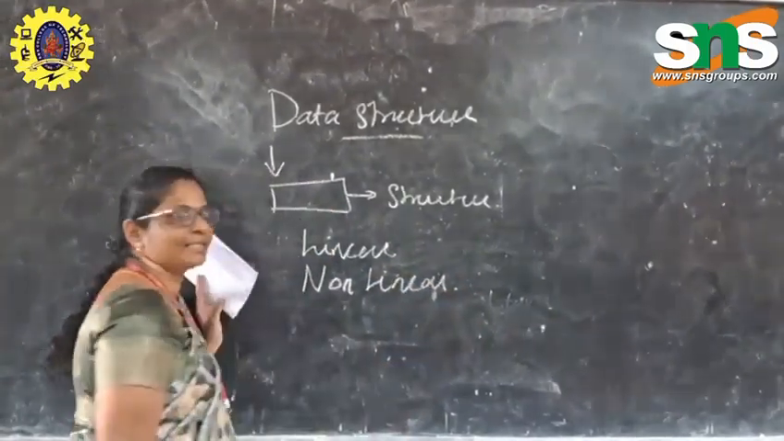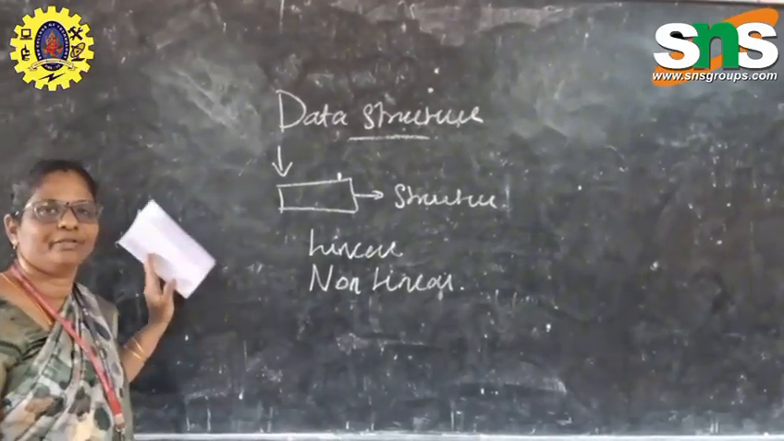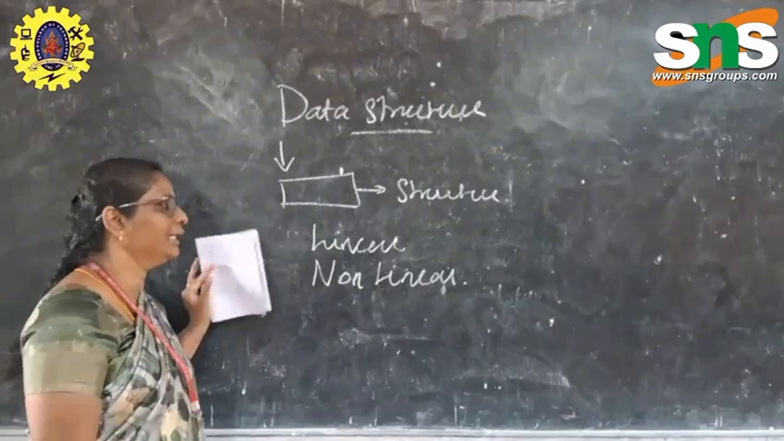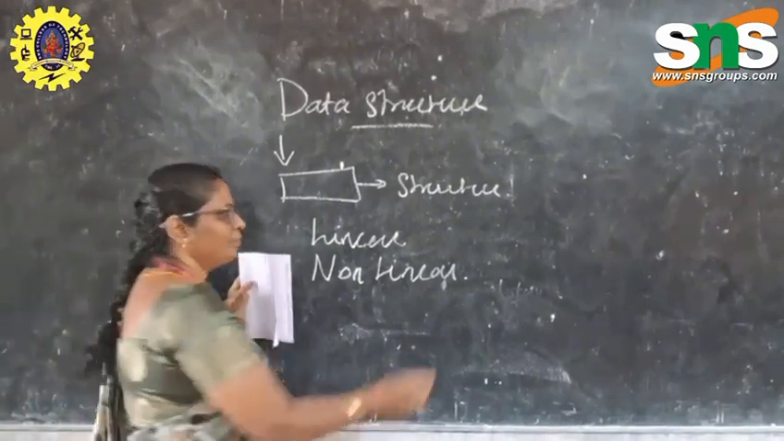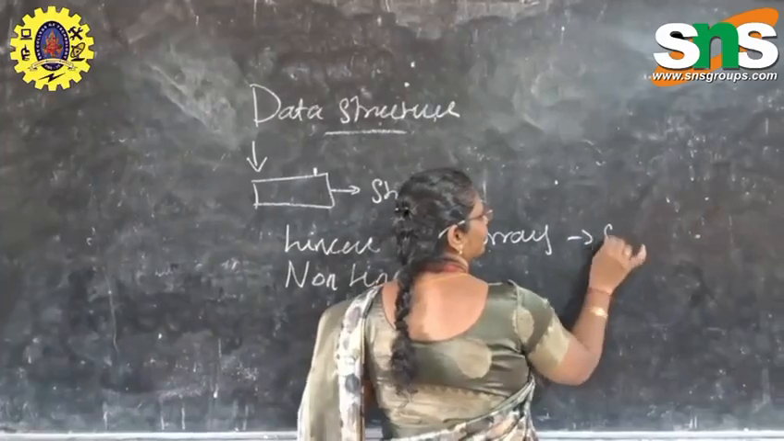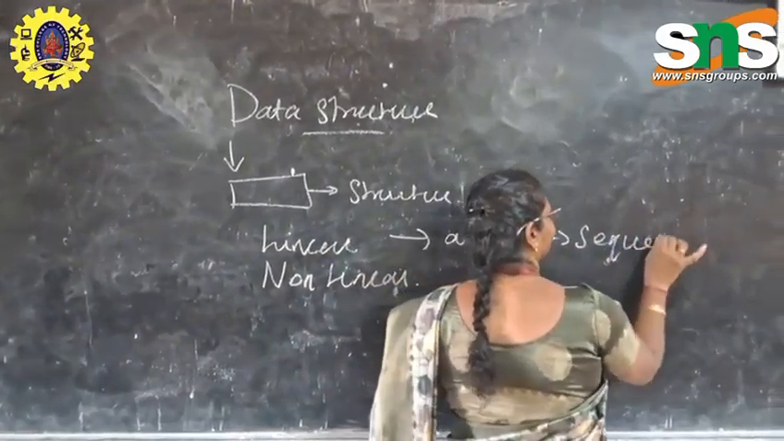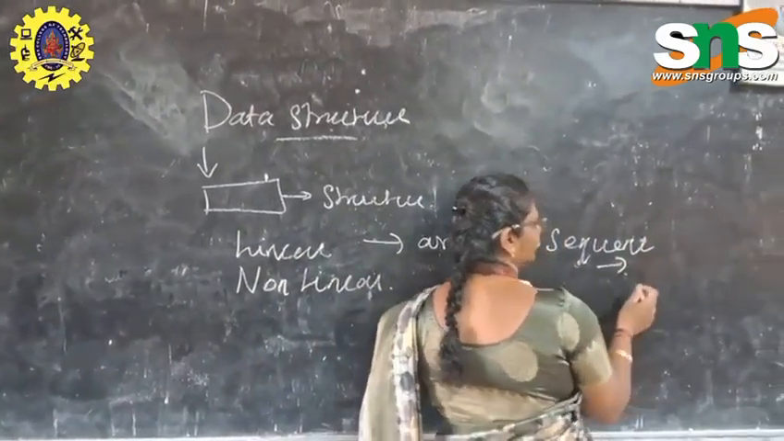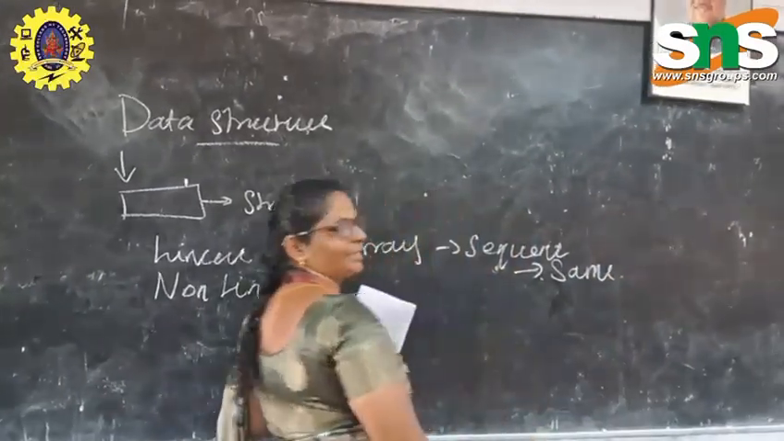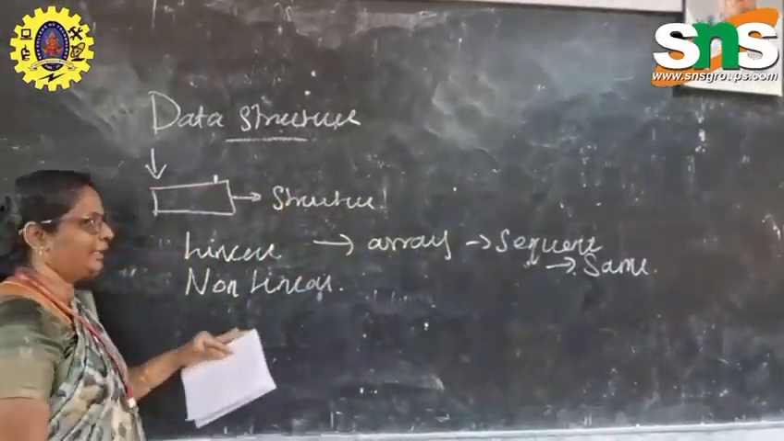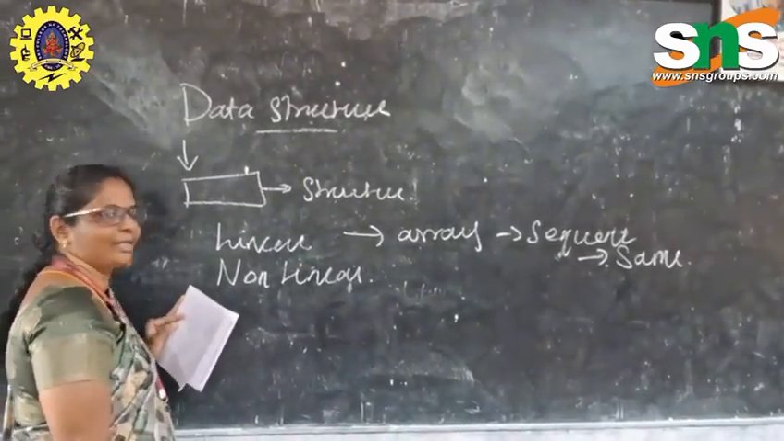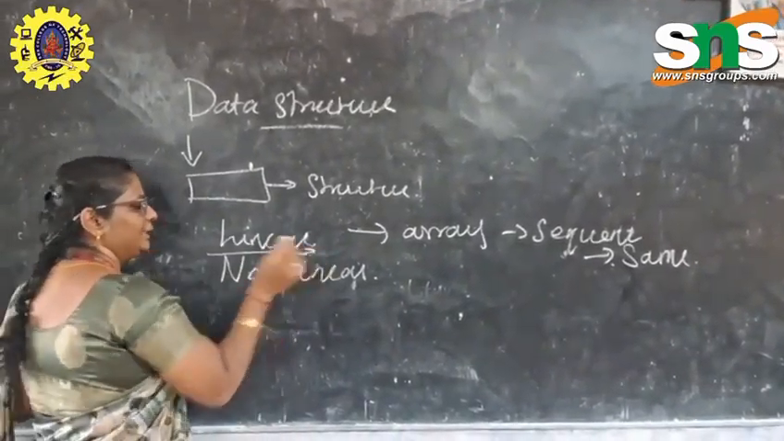Linear data structures are a collection of data in some sequence. We are calling it a linear data structure. It may be an array. An array is a sequence of data of the same data type, the same item type. So an array is a collection of data, and it must be of the same data type. It is called a linear data structure.